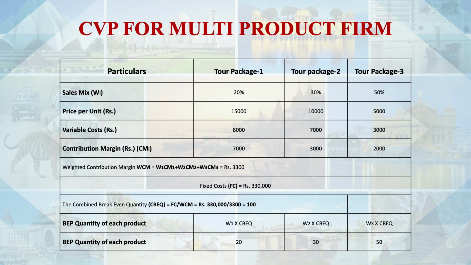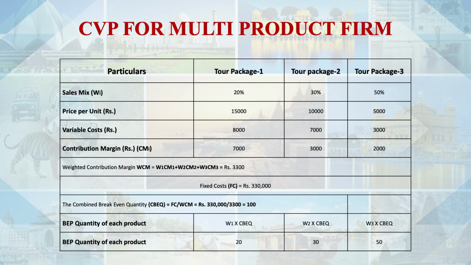You can see the revenue, that is sales per unit, and then variable cost per unit. In the first case, revenue is 15,000 and variable cost is 8,000, so contribution is 7,000. In the second case, revenue is 10,000 and variable cost is 5,000, so there is 50% contribution.